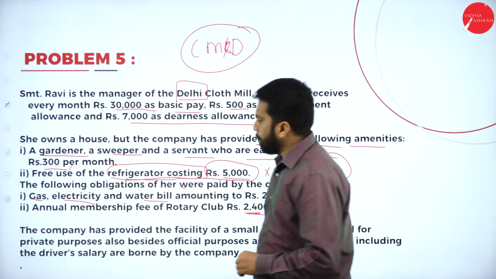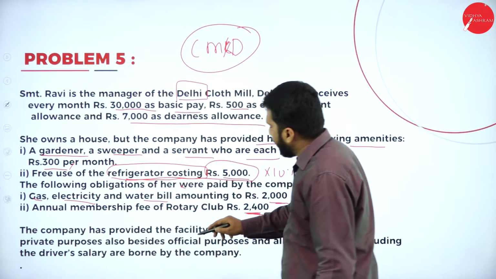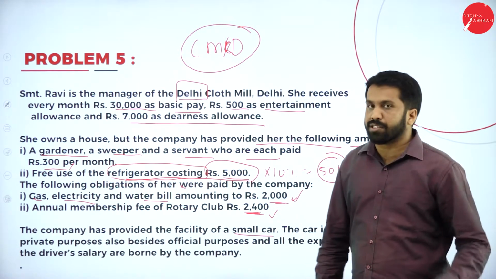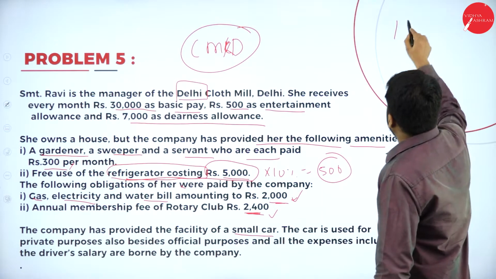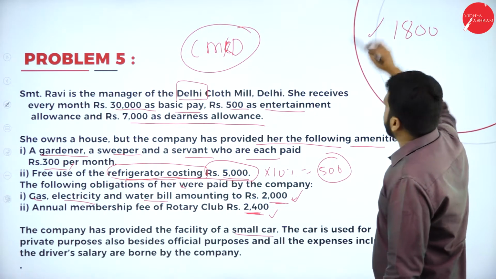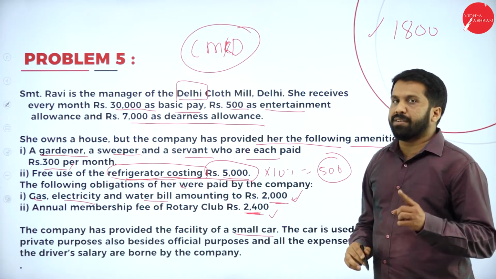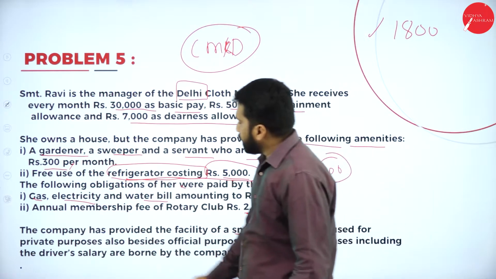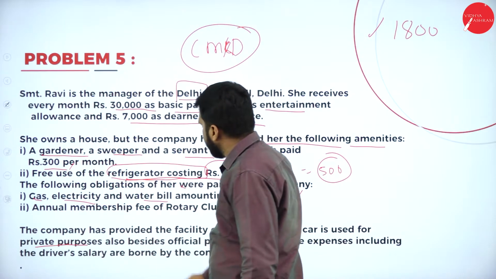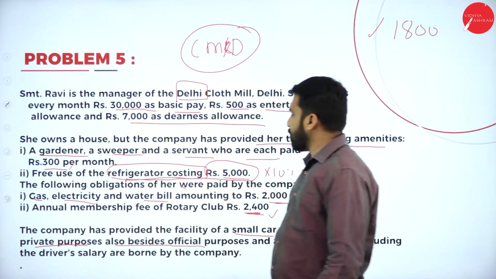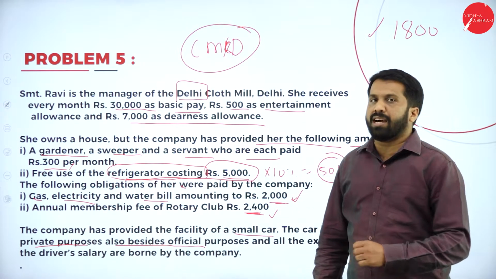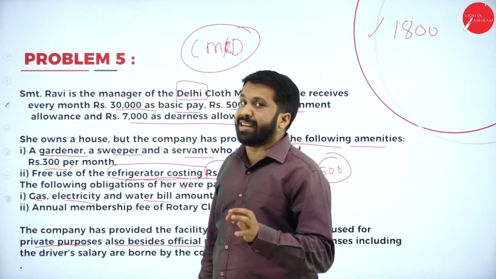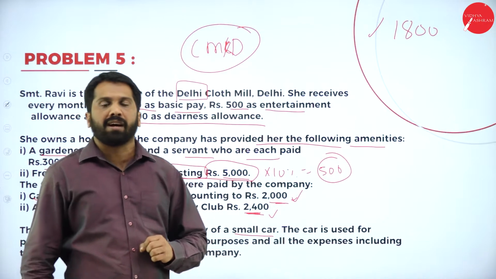Now I'll go further. The company has provided the following facility. A small car. Small car means how much? 1,800 is taxable. Small car means 1,800. Now, the car is used for private purpose also besides official. Whether it is official or your private purpose, you are supposed to pay 1,800 for a small car.